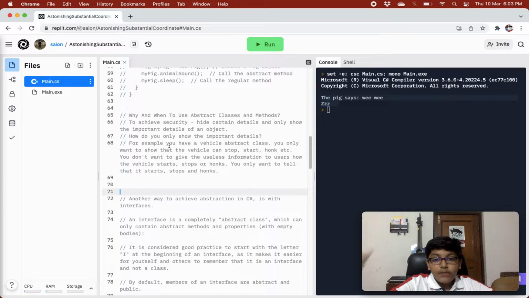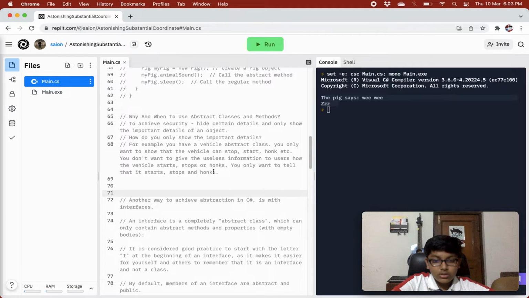For example, you have a vehicle abstract class. You only want to show the relevant information that your vehicle can stop, start, and honk. You don't want to give useless information to users, like how the vehicle starts, stops or honks. You only want to tell that it starts, stops, and honks. So we can create three abstract methods: stop, start, and honk.